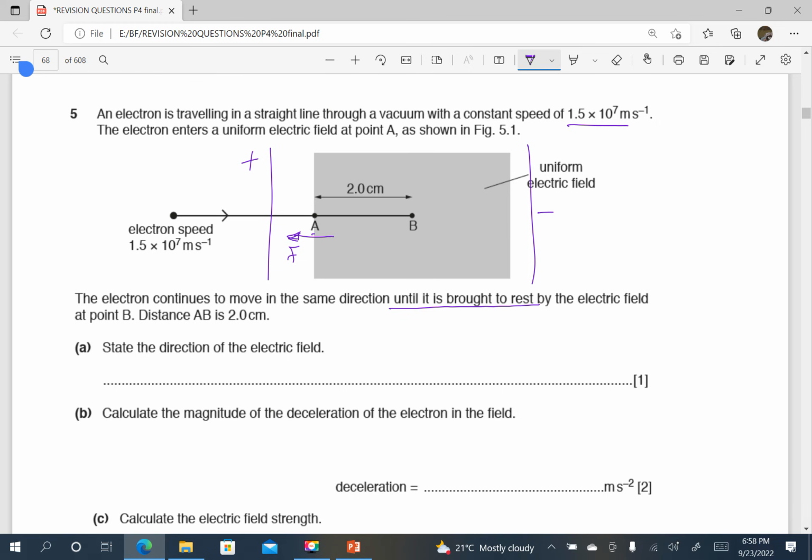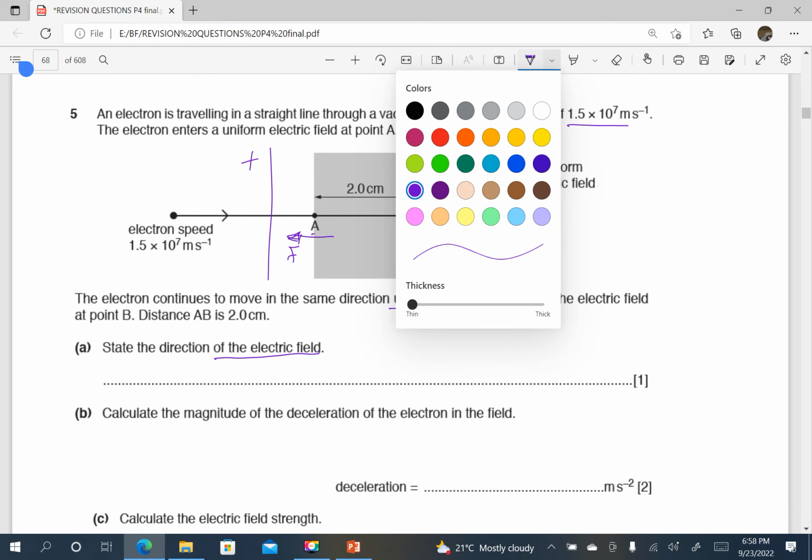So the force on it must be in the opposite direction to its motion. And the force on a negatively charged particle in an electric field is towards high potential. So we can predict that on the left the plate is positive and on the right the plate is negative. So the question is, state the direction of the electric field. The field lines originate from high potential to low potential.